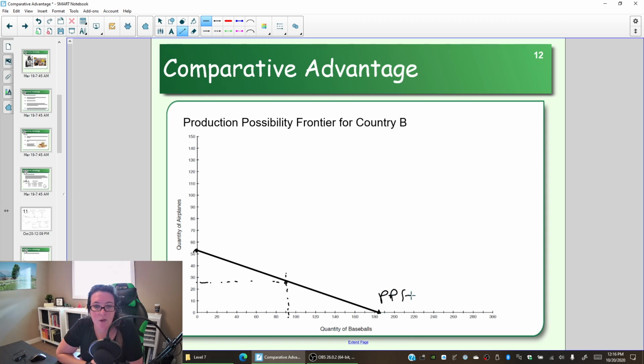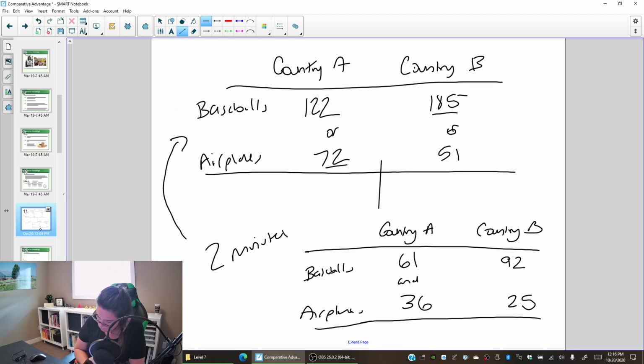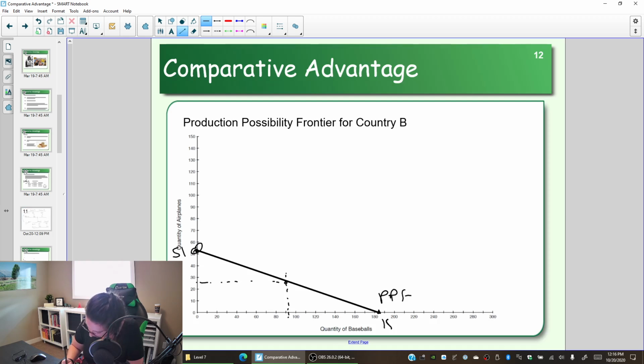So notice country B can make 51 airplanes. They could make 185 baseballs, or they could make a combination of the two. Again, country B could choose to make 20 airplanes and 20 baseballs.